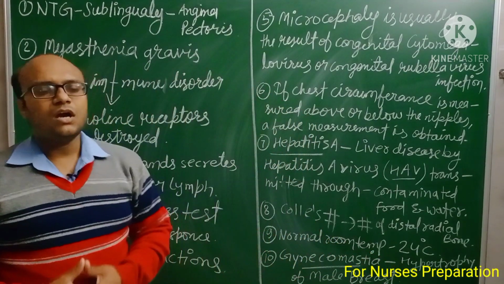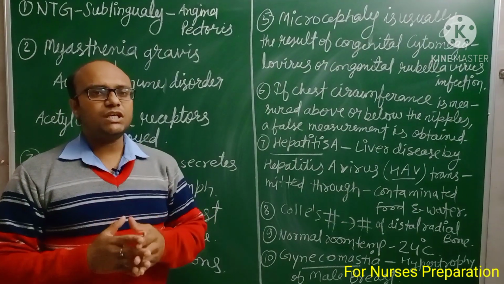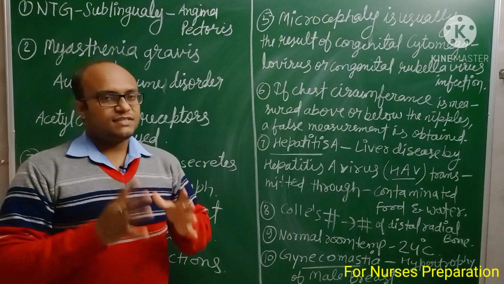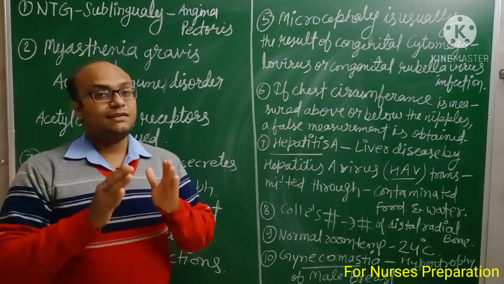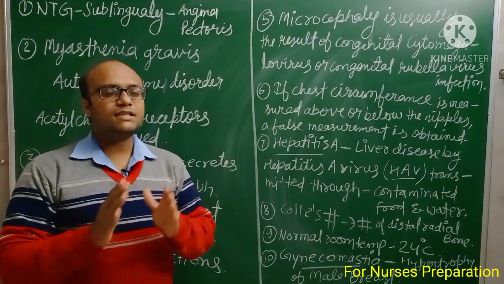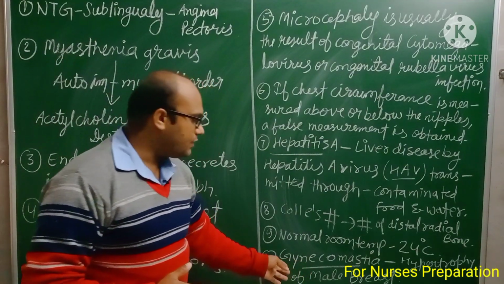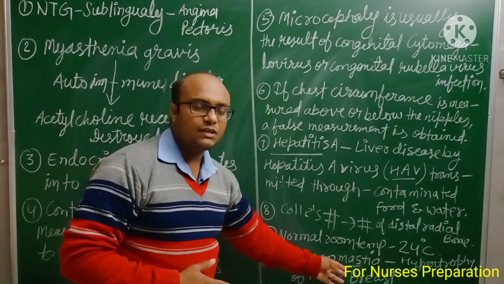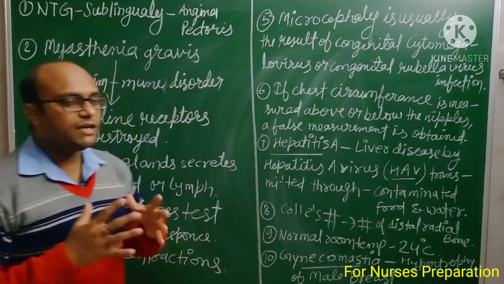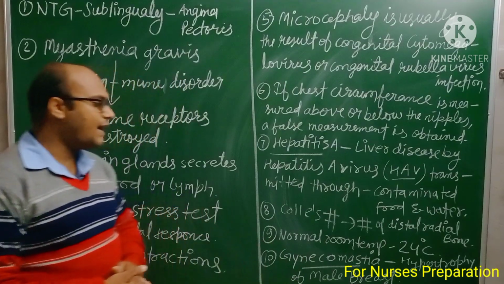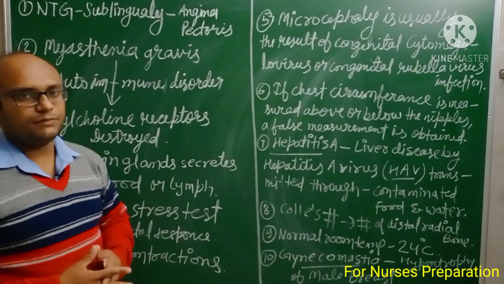What does it mean? Hypertrophy is a condition in which cell size gets increased. If the cell size gets increased, this condition is known as hypertrophy. So the cells found in the breast increase in size, and due to this the breast size increases, and this condition is known as gynecomastia.